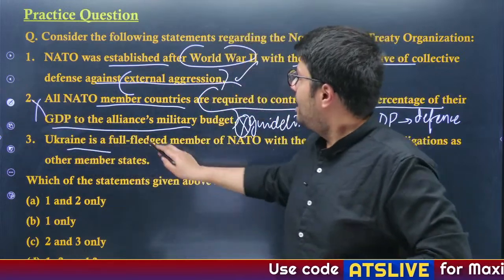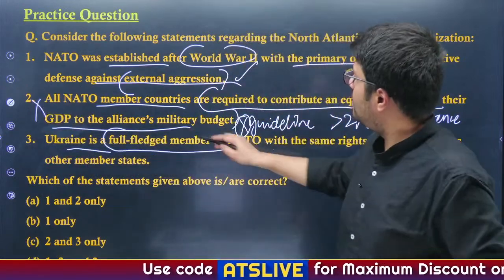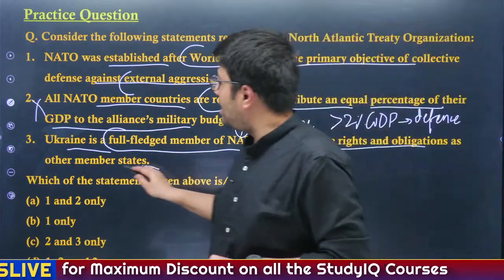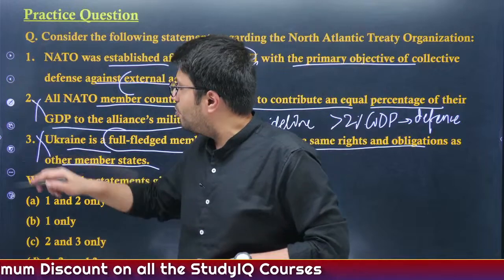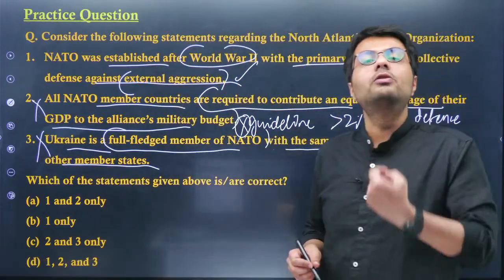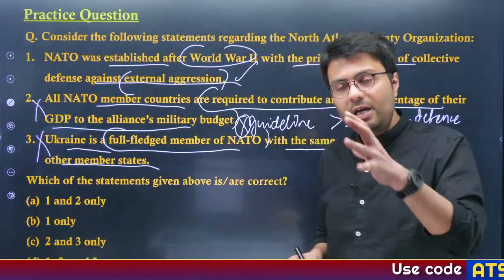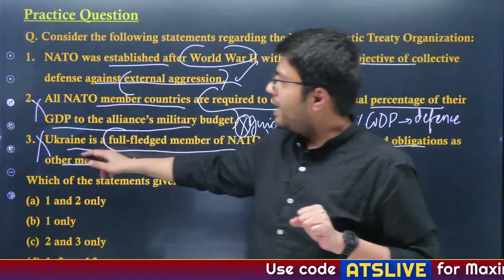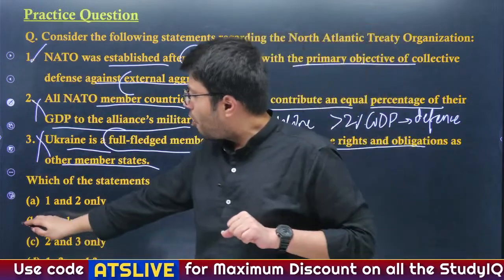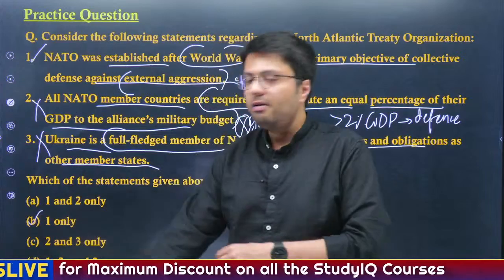Third statement: Ukraine is a full-fledged member of NATO with the same rights and obligations as other member states. It is also incorrect. As I told you, they are in a situationship. That means formally Ukraine has not become a full-fledged member of NATO even till now. So second and third are incorrect. First was right. We have to identify the correct statement. Option B, one only, is the right answer.